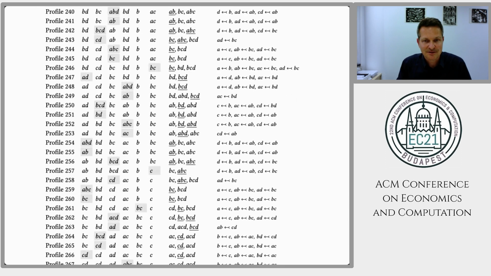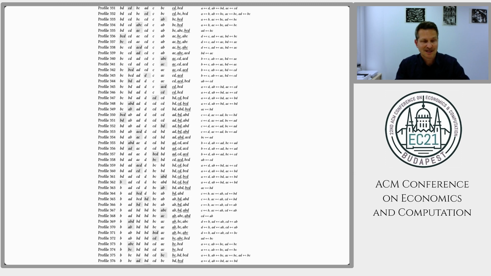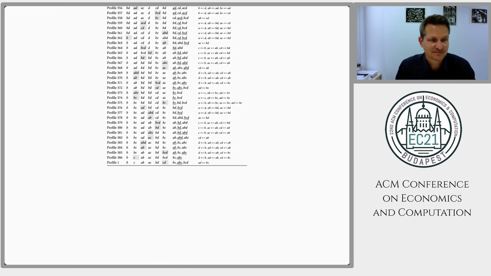So this not only required a considerable effort by the computer, but also by my co-authors, Christian and Dominik. We couldn't obtain this proof by just exhaustive search. We had to come up with a lot of clever techniques in order to eventually get this proof. And finally, the proof uses 386 profiles, and then we get a contradiction to what supposedly was selected in profile number 1. And we have reasons to believe that there are no significantly simpler proofs for this statement, which actually shows why this statement was open for such a long time.